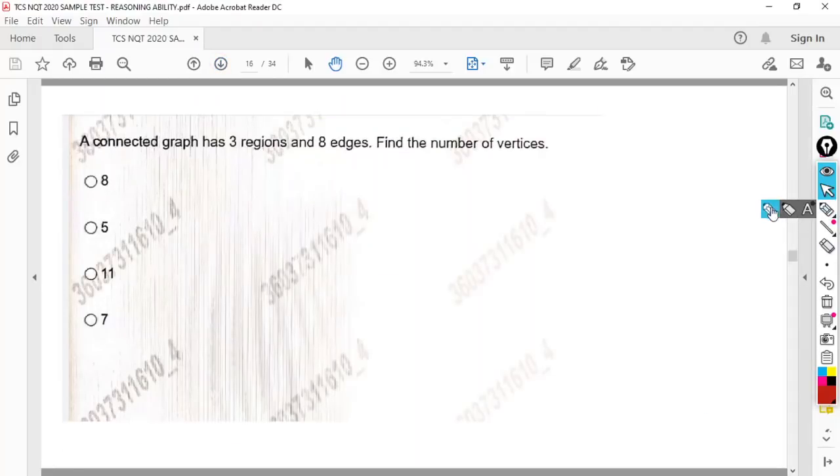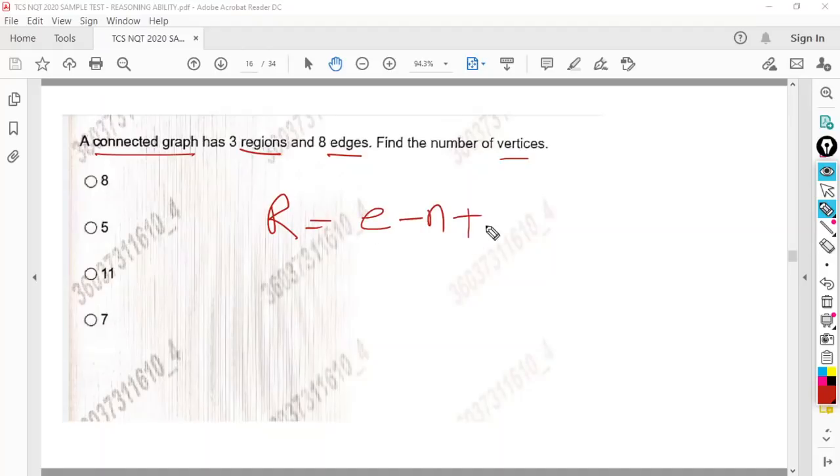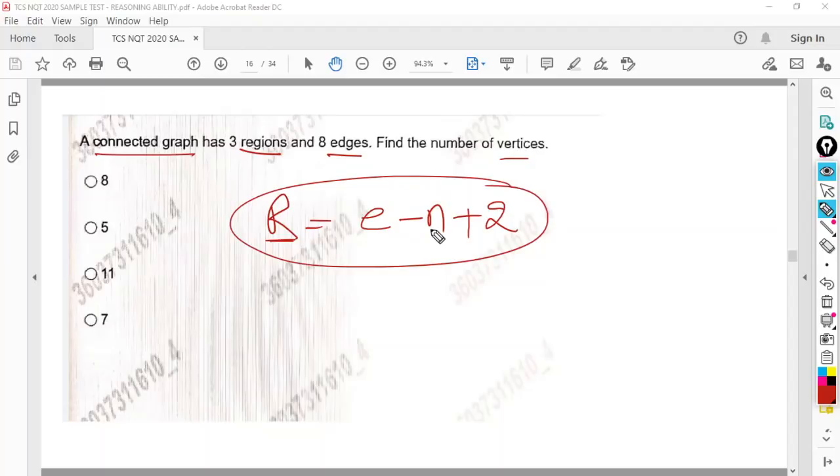Last question from this video, and remaining questions I will be explaining in the next part of the video, reasoning ability part 2. Now this is a very strange question, and I am sure most of the engineering students might not have any idea about at least this terminology: regions, edges, vertices in a connected graph. So we have a formula that is, in a connected graph, regions is equal to edges minus vertices plus 2. This is the relation. In any connected graph, number of regions is equal to edges minus vertices plus 2. Here n is number of vertices and E is number of edges, R is regions.